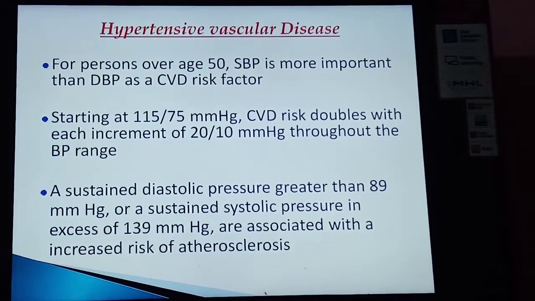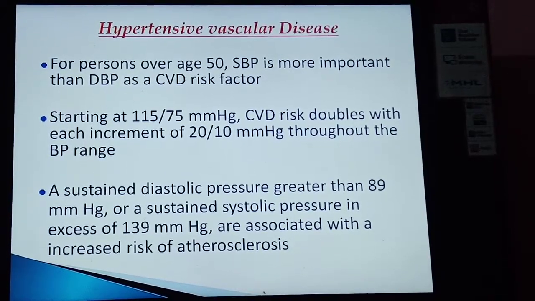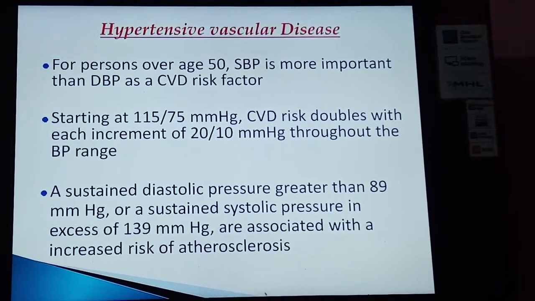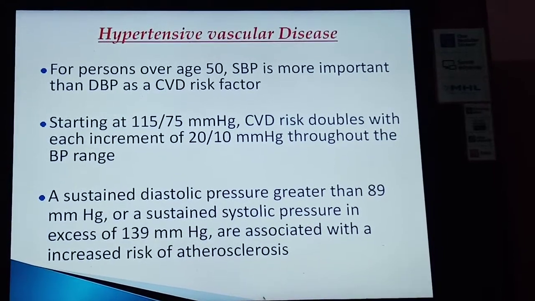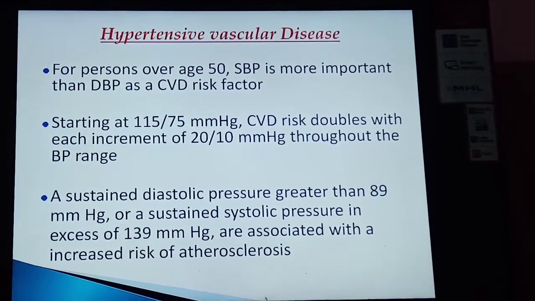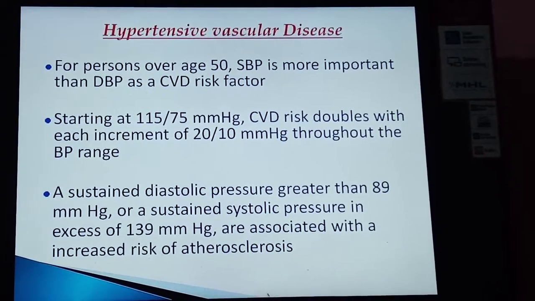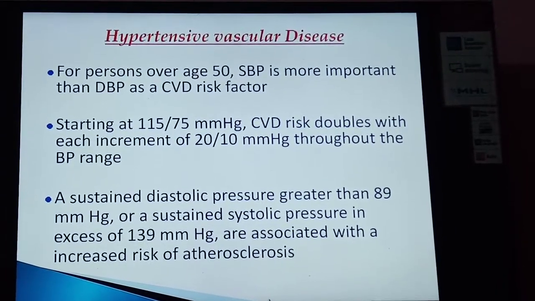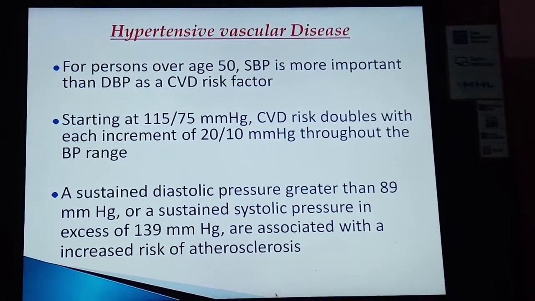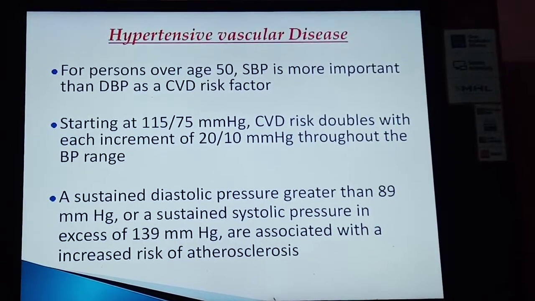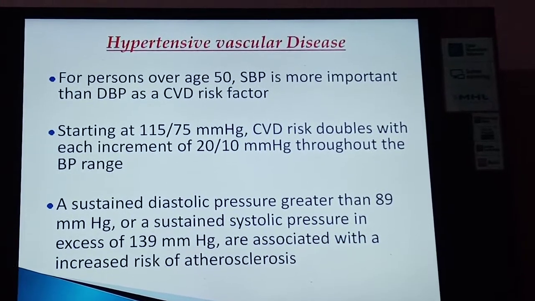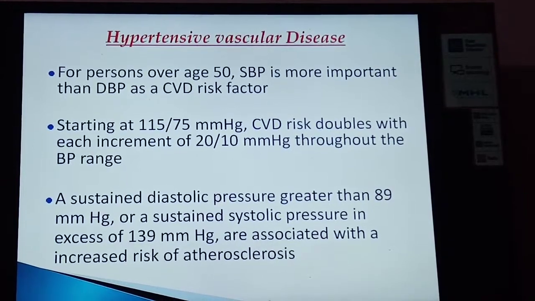For persons over age 50 years, the systolic blood pressure is more important than the diastolic blood pressure as a cardiovascular disease risk factor. Starting at a blood pressure of 115 by 75 mmHg, the CVD risk doubles with each increment of blood pressure of 20 by 10 mmHg throughout the BP range.